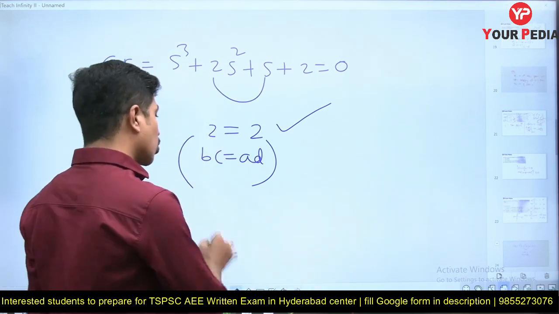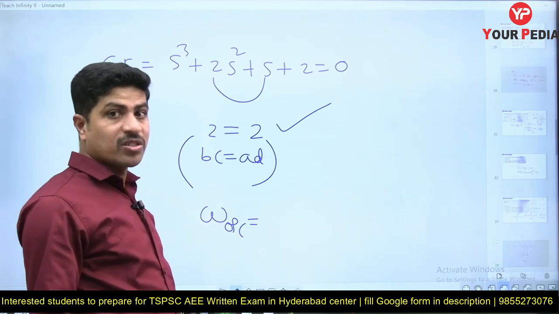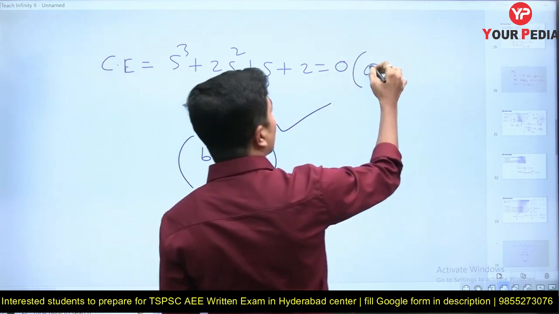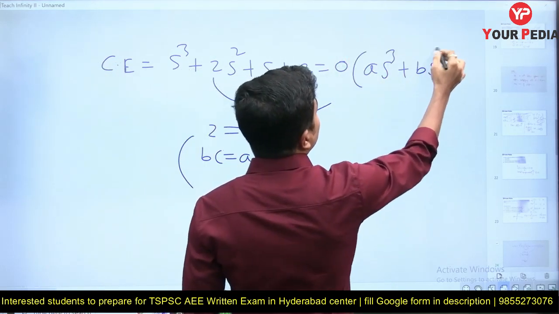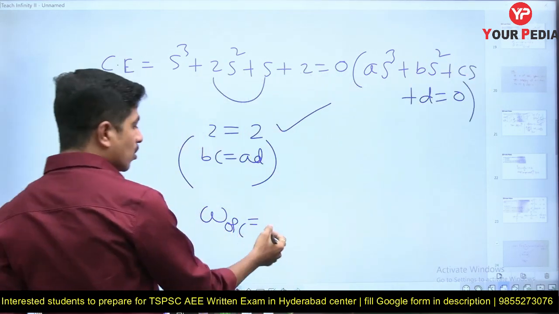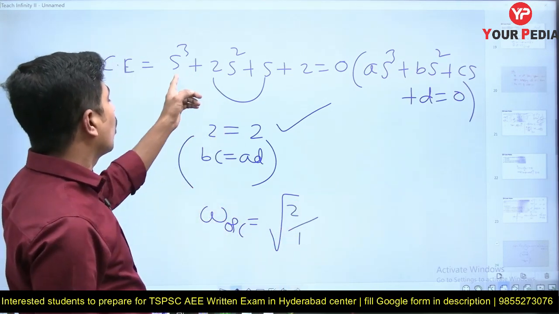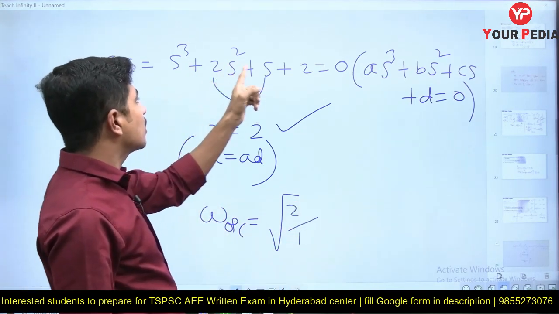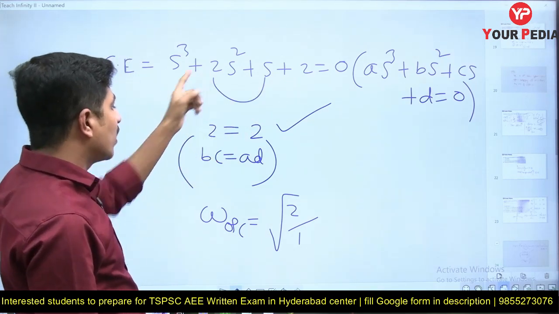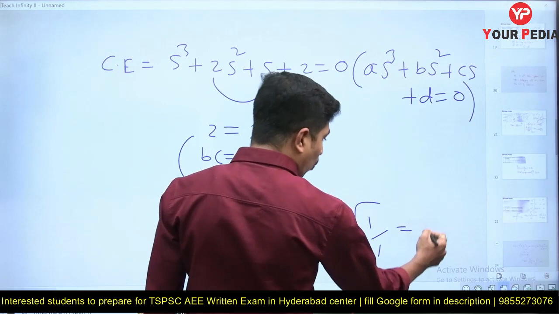What is the oscillation frequency shortcut? Omega oscillations is equal to under root of d by b or under root of c by a. This should be compared with s cube plus bs square plus cs plus d equals to 0. How much is it? Under root of d by b is 2 by 2, or under root of c by a, it is 1 by 1. How much is it? 1.